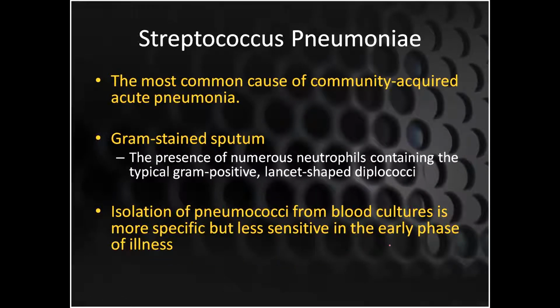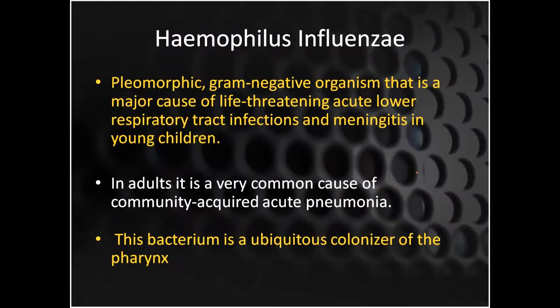As far as the most important causative agent of community acquired pneumonia is concerned, it is Strep pneumoniae. My dear students, just remember this. This is your third most important question: what is the most important causative agent of community acquired pneumonia? That is Streptococcus pneumoniae. On gram staining, it is going to show you, in the neutrophils, gram positive lancet shaped diplococci, and these are your strep pneumoniae. Blood culture is very specific but less sensitive in the early phase.